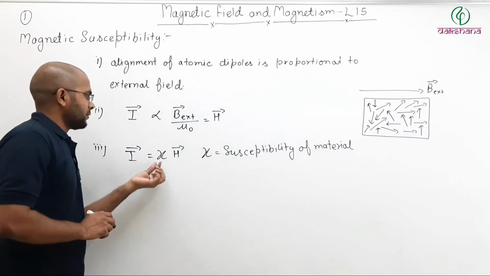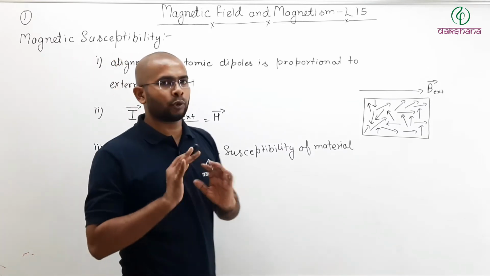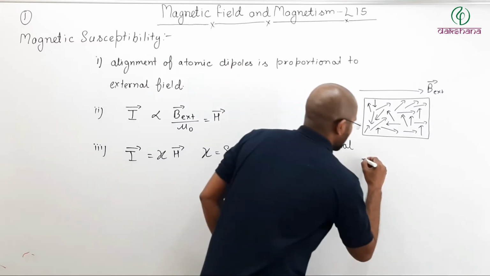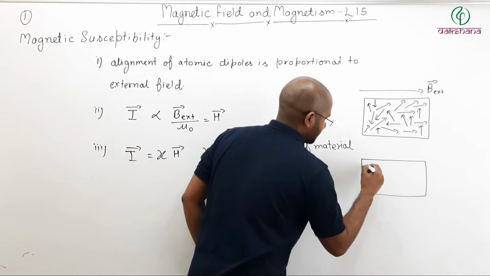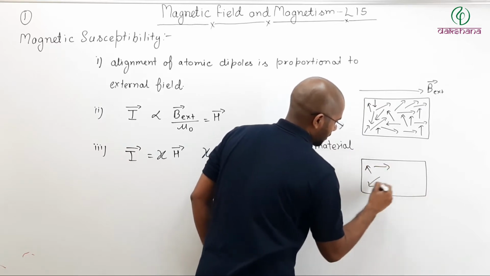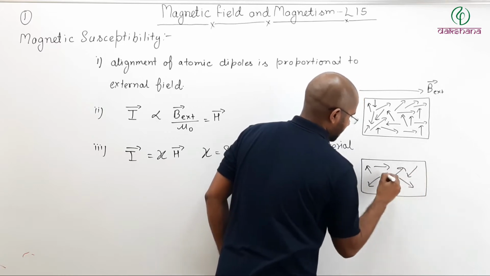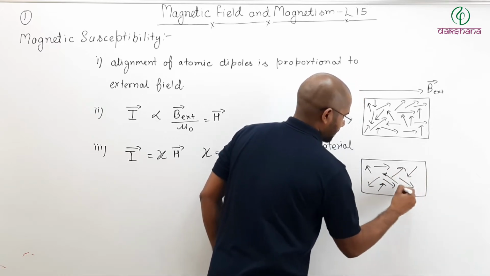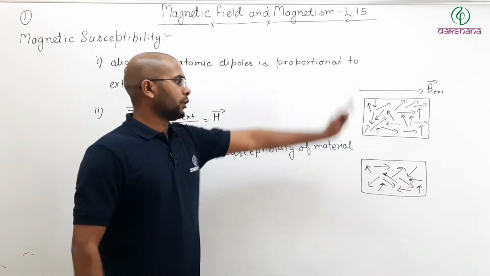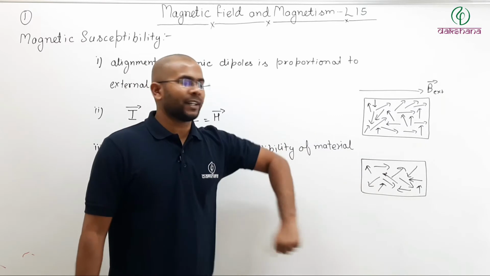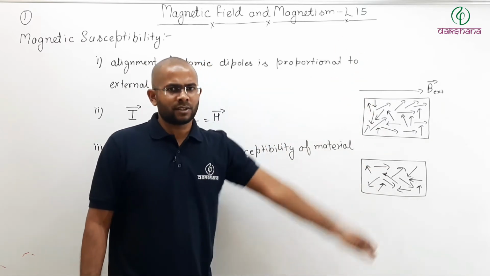See here, if the susceptibility is low, for example, let us say I take two elements. Let us say I draw the two elements here. Now here I have two elements. In both the elements, initially atomic dipole moments are in random directions, so the net moment is 0.